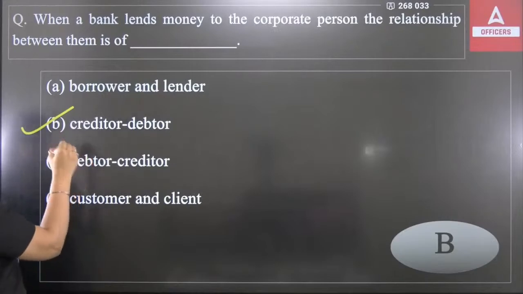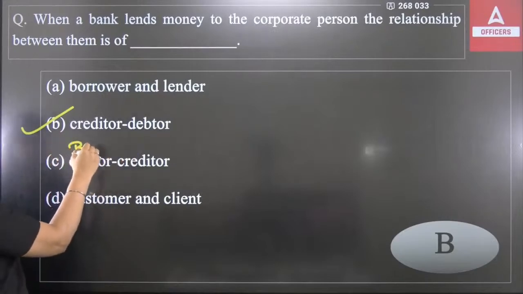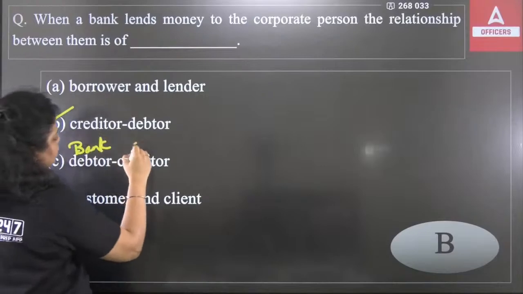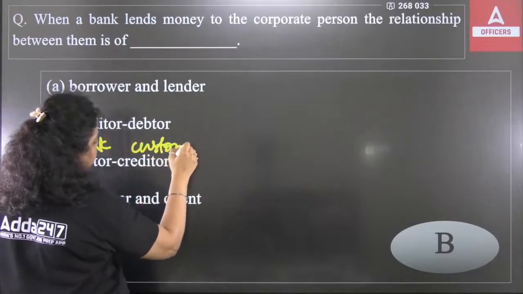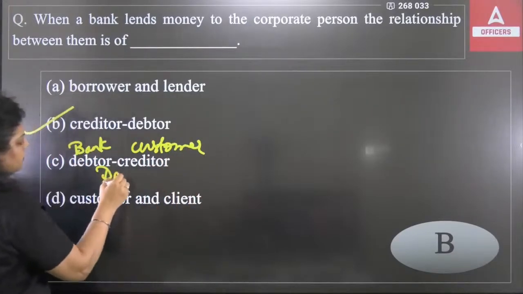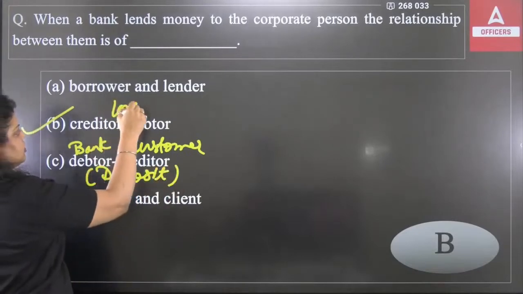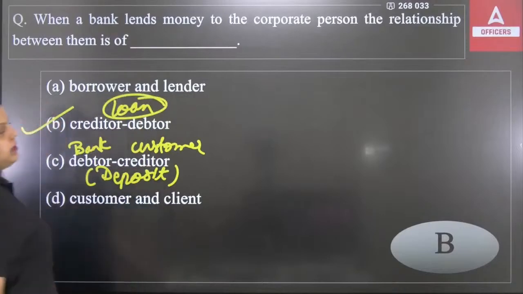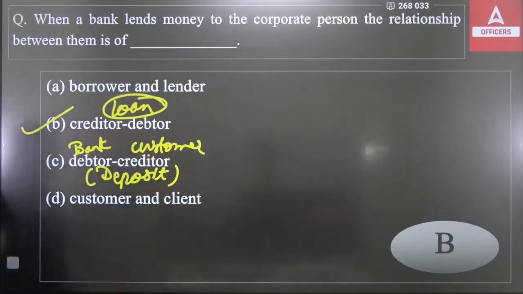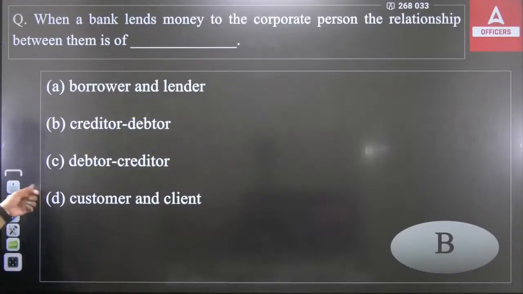In the debtor-creditor relationship, the bank can become the debtor and the customer can become the creditor, in the case of depositing money in the bank account. And this relationship between bank and customer, bank as creditor, will be there when the bank gives a loan to the customer. So the right answer will be B option. The right answer is what? It's B option.